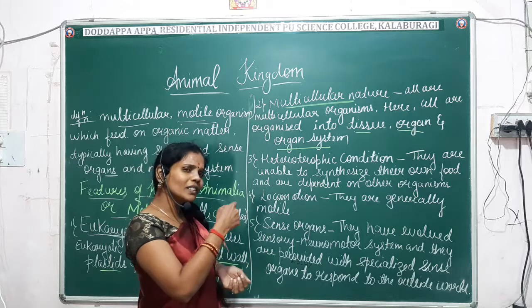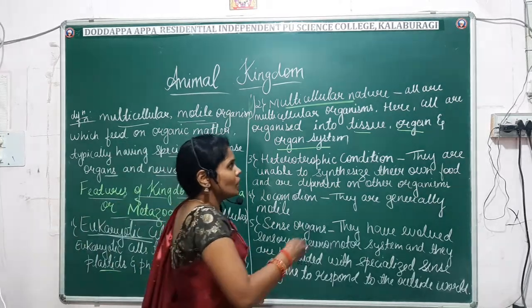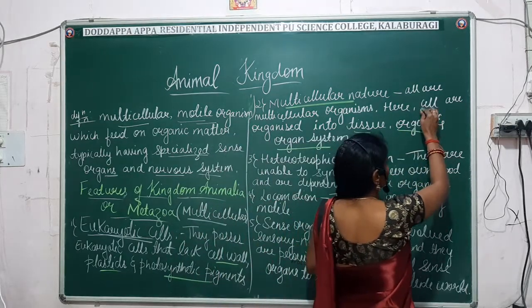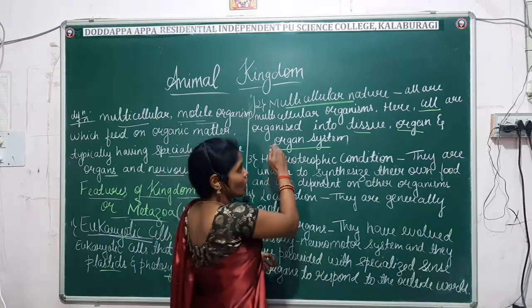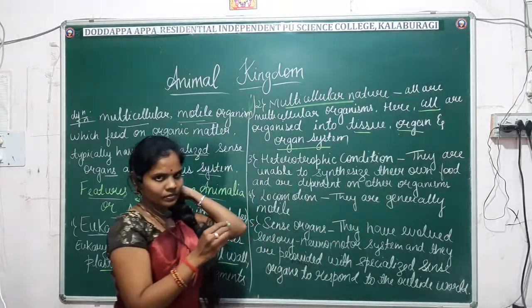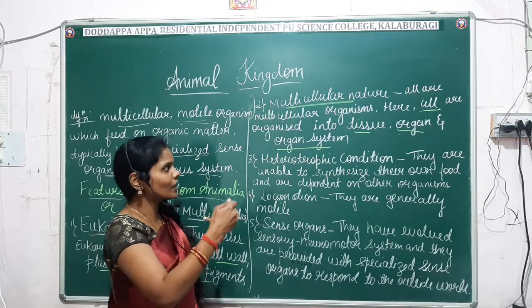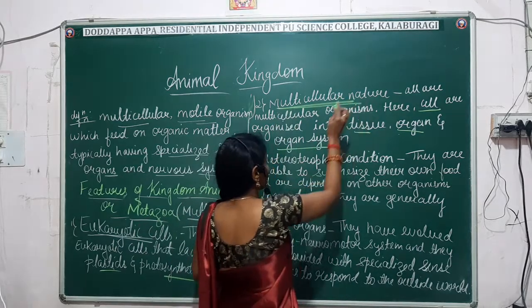We have already studied all this, but once again I am revising how animals become multicellular. First, it starts from the cell, and the cells are organized into tissue, organ and organ system. That's about multicellular animals.